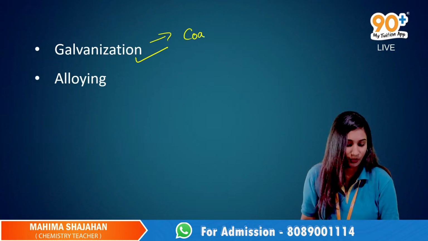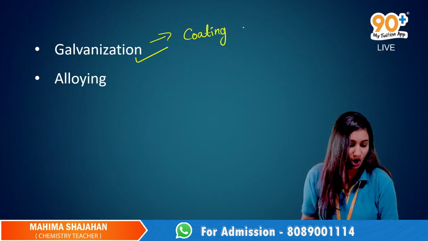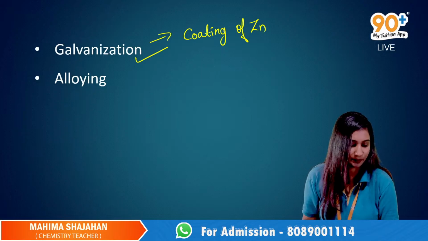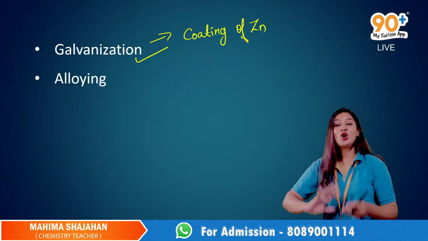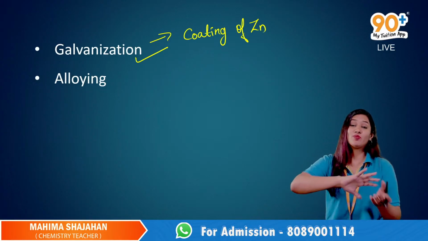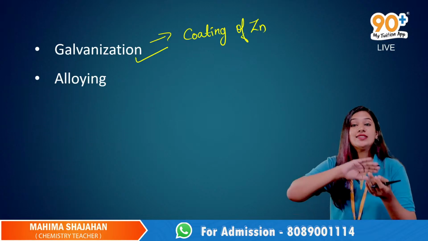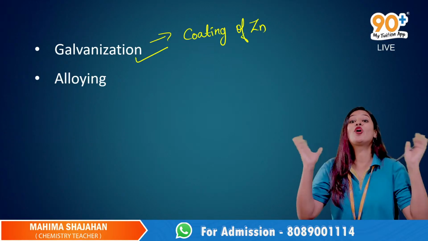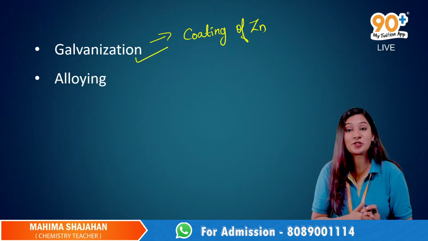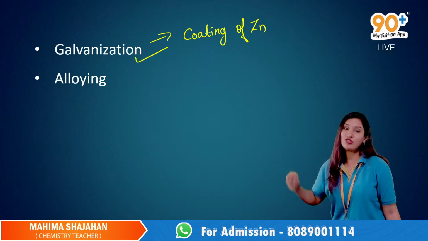Then what will zinc do? Since zinc is more reactive than iron, zinc will react with moisture, and it will prevent iron from rusting.